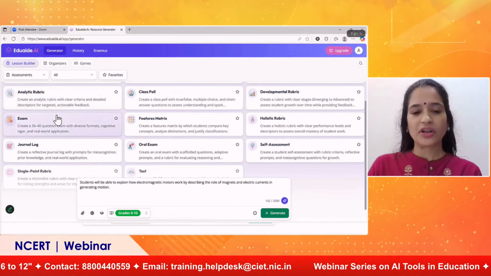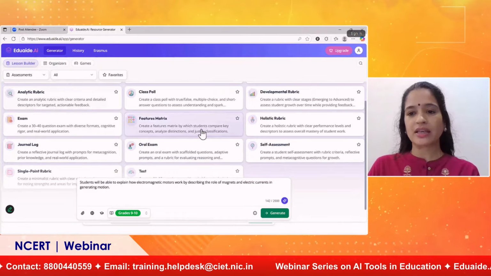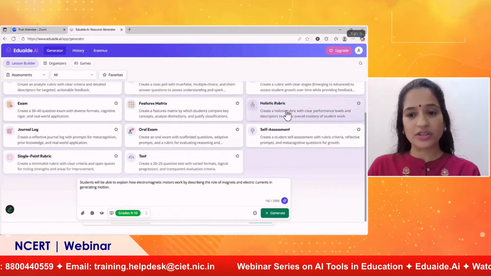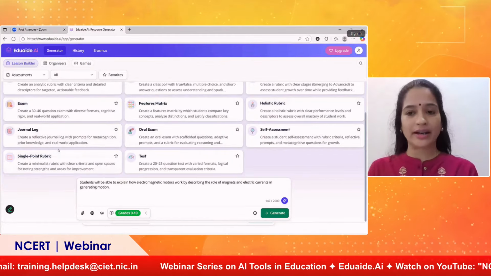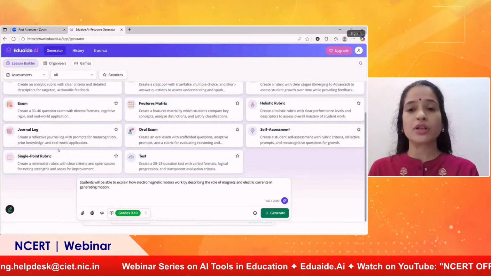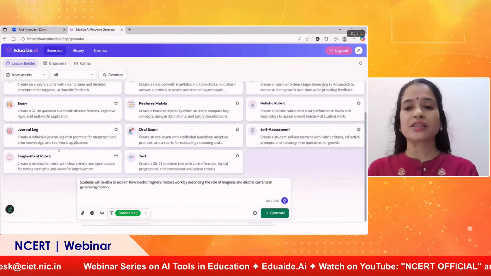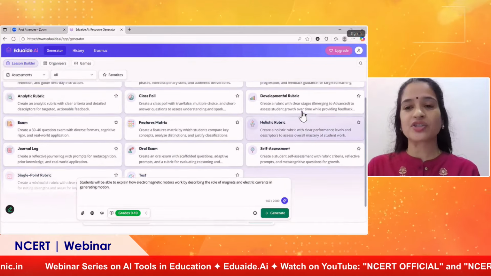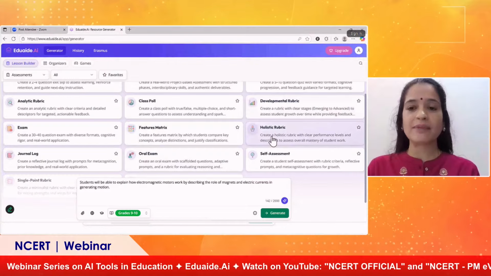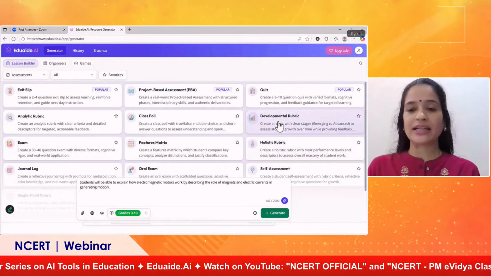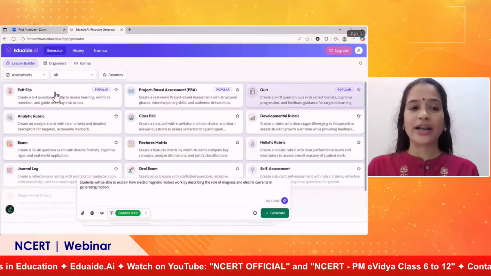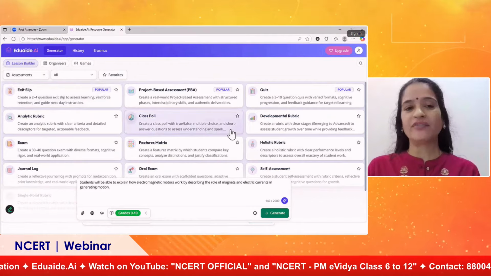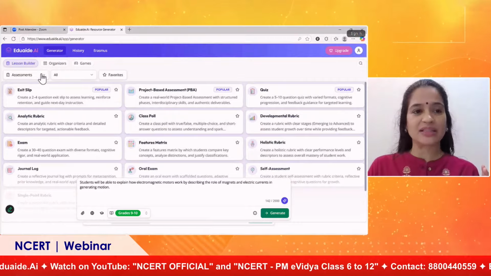When we go to assessments, you can see here, you can create a rubric, a holistic rubric, or a single point rubric. Whenever you conduct a competition or whenever the students are doing presentations, you can just use any of these resource types and create rubrics. You can see developmental rubric, or if you want to create a quiz or exit slip activity, everything is available in assessments.